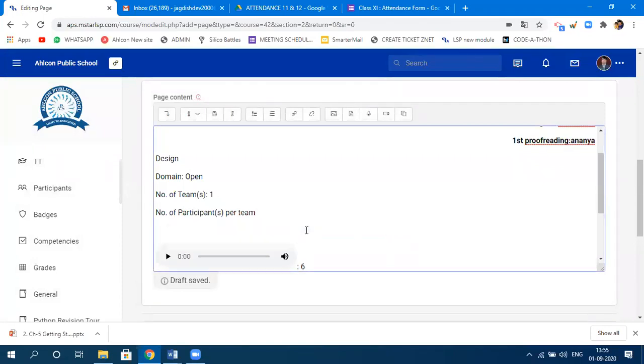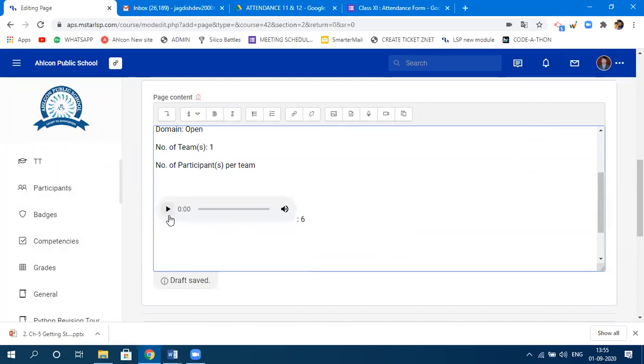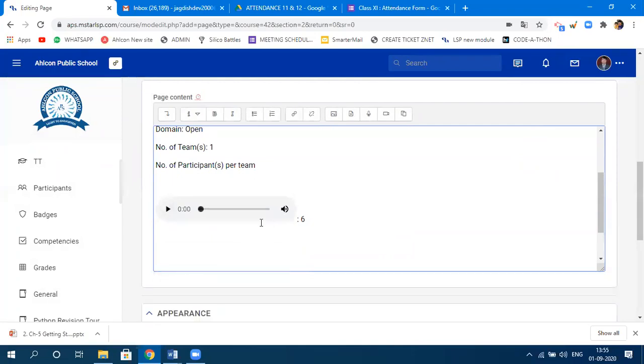You can see something like what you use in WhatsApp, right, to send a sound recording to somebody. You click on this, you can see. So you just need to click on start recording. Okay, this is a recording which I made.